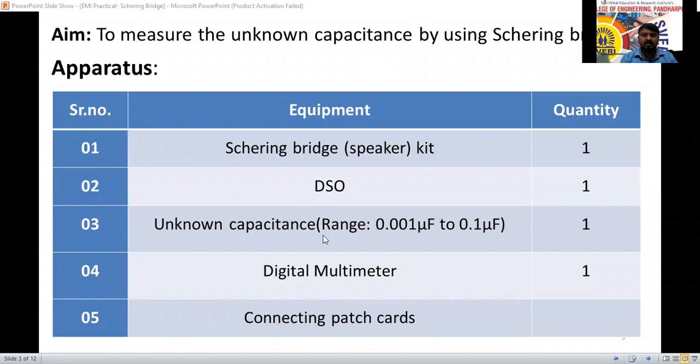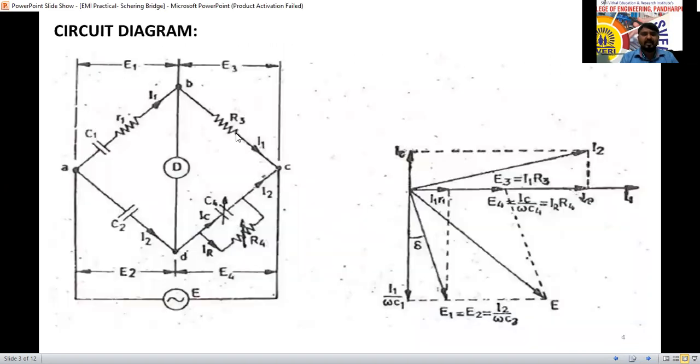The capacitances are connected in the bridge circuit. A digital multimeter is used to measure voltage and current. Connecting patch cords or cables are required for the kit connections. After the apparatus, this is the circuit diagram.